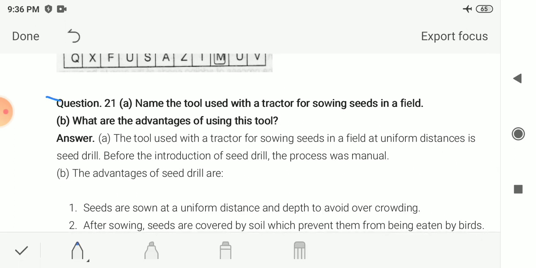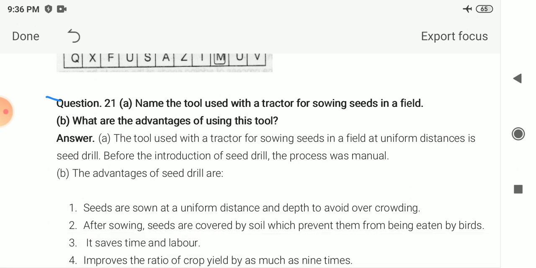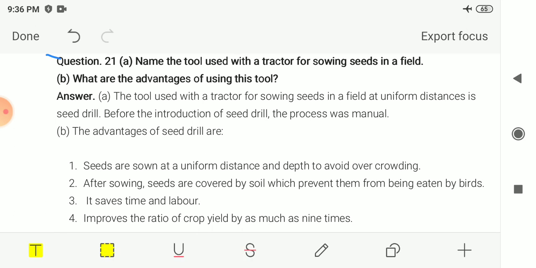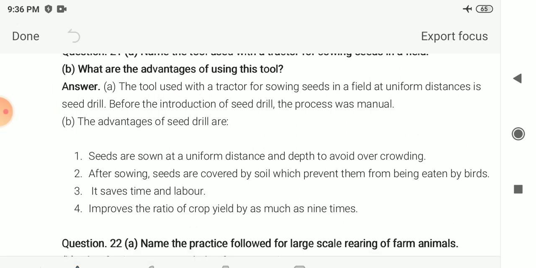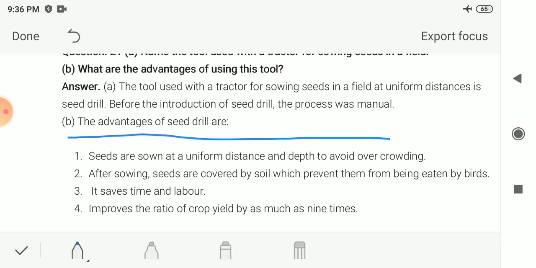In part A, name the tool that is used with a tractor for sowing seeds in a field. And the next question is, what are the advantages of using this tool? The tool used with a tractor for sowing seeds in the field at uniform, that means equal, distance is the seed drill.